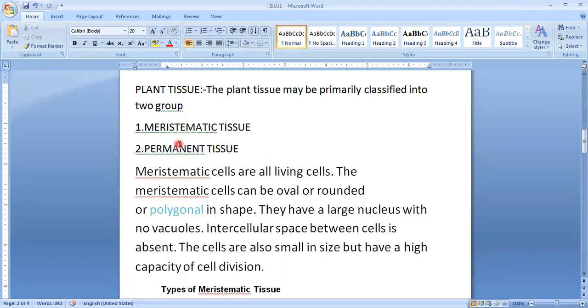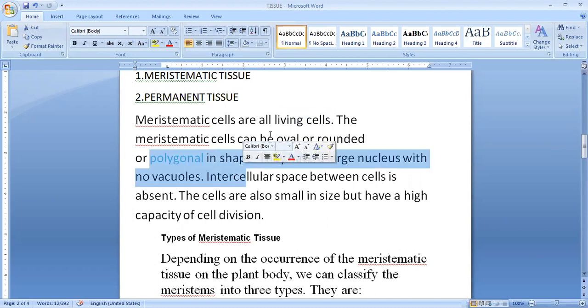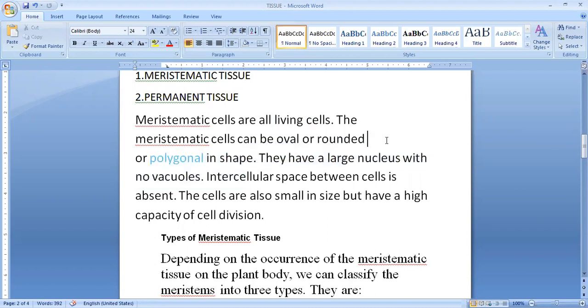Let us see what is meristematic tissue, and then we will see what is permanent tissue. Meristematic tissues are living cells. So all the meristematic cells, the cells which make meristematic tissues, are all living. They can be round, oval, or polygonal in shape. They have a large nucleus with no vacuole. Vacuole is absent over here.